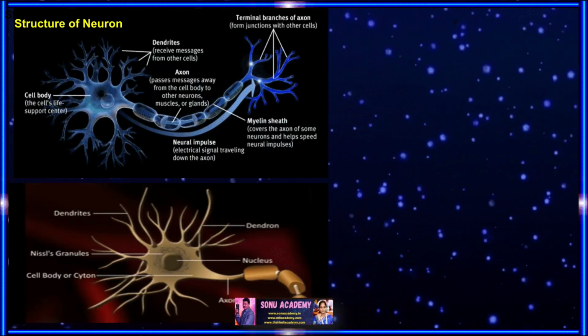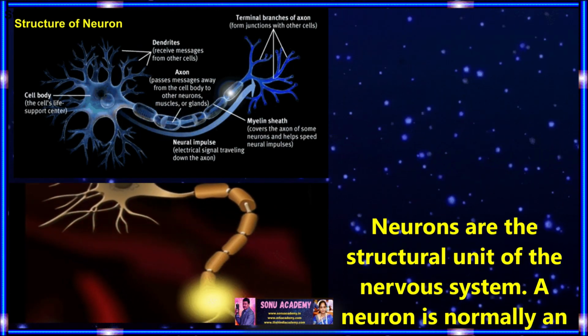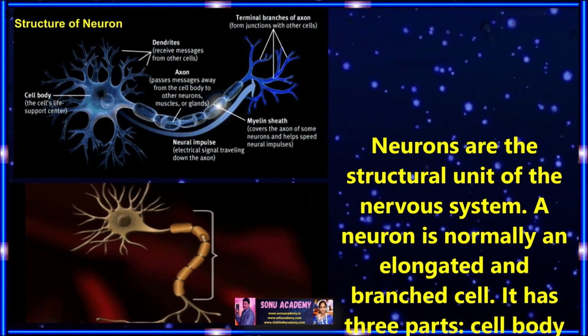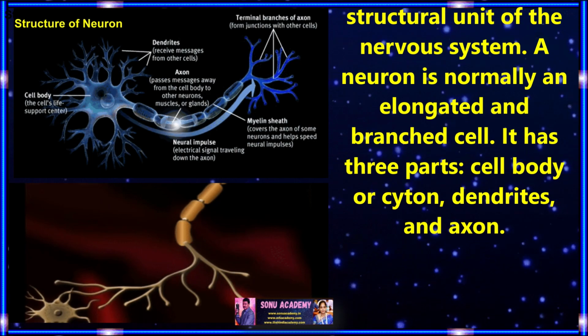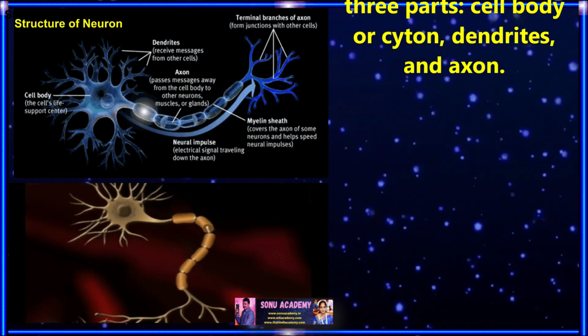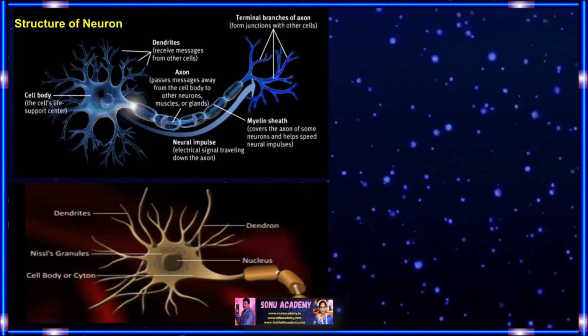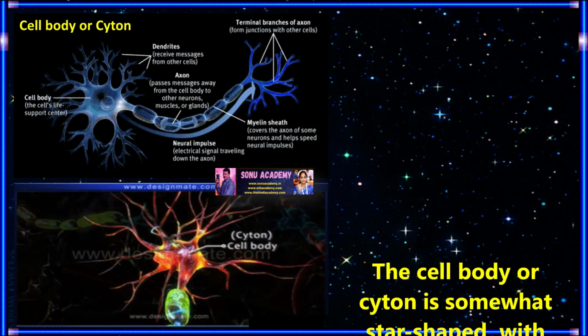Children, let us discuss the structure of a neuron. Neurons are the structural unit of the nervous system. A neuron is normally an elongated and branched cell. It has three parts: cell body or cyton, dendrites and axon. Children, let us discuss the cell body or cyton.